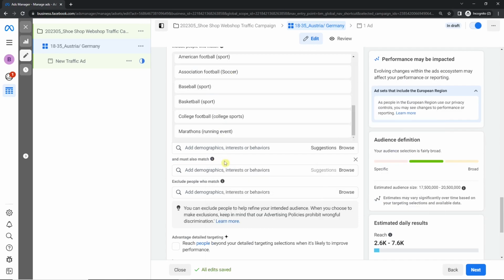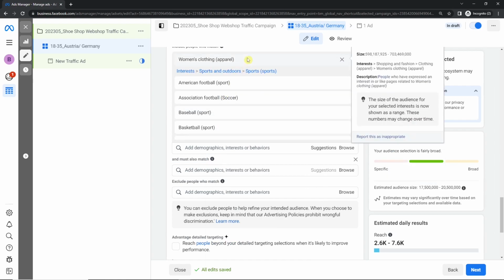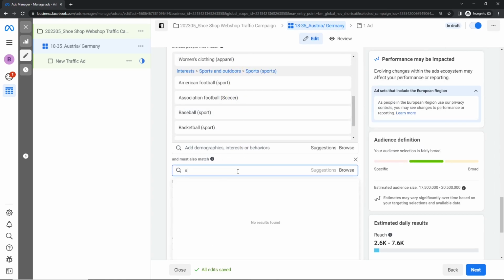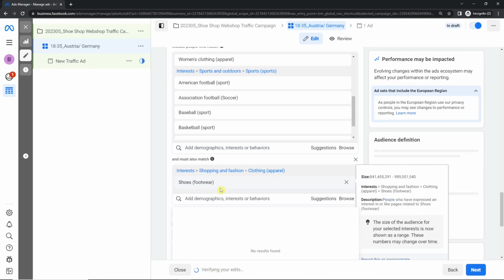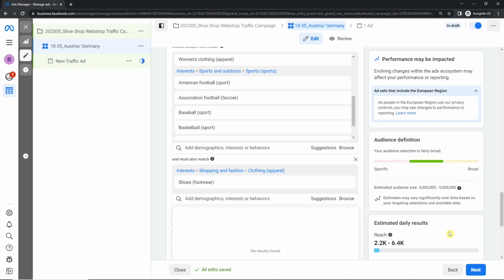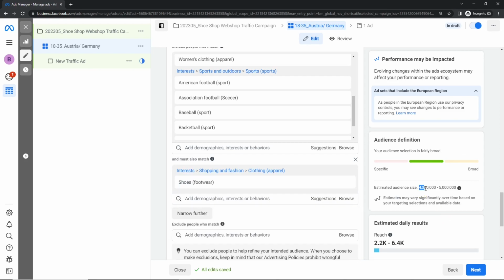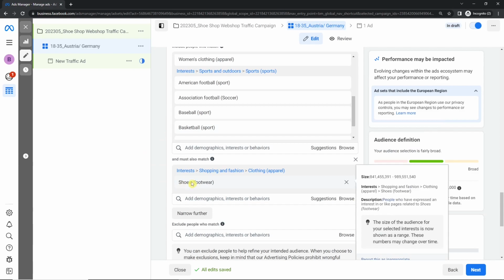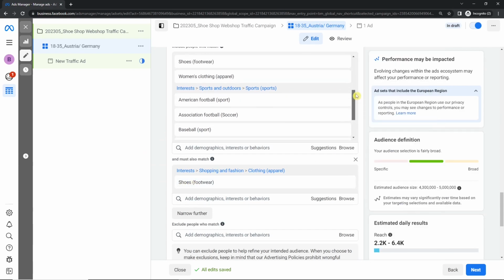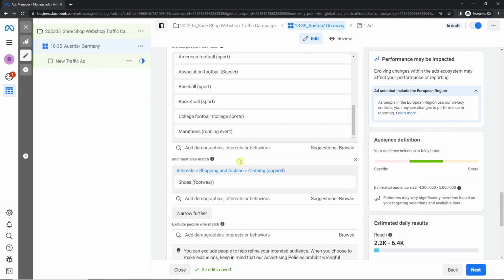So people that like all of that, or one thing of the above, and likes shoes, which decreases the audience to 4.3 to 5 million, because all of the people included must like shoes as an interest, while up here all is combined. But still it could make your audience a bit more concrete.